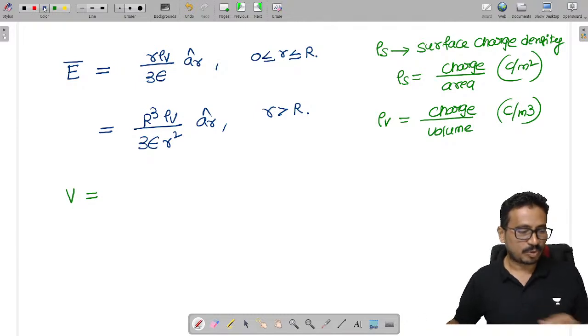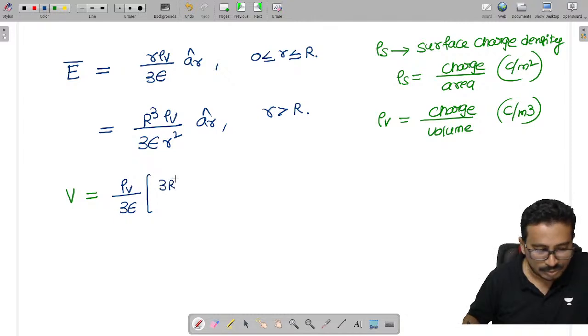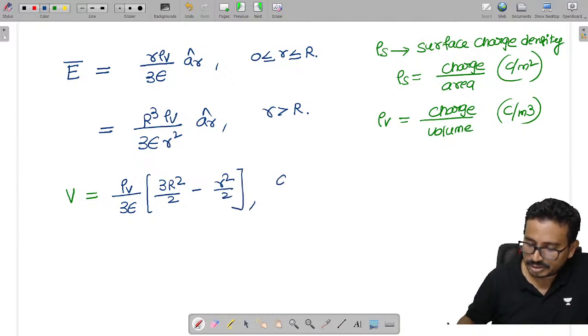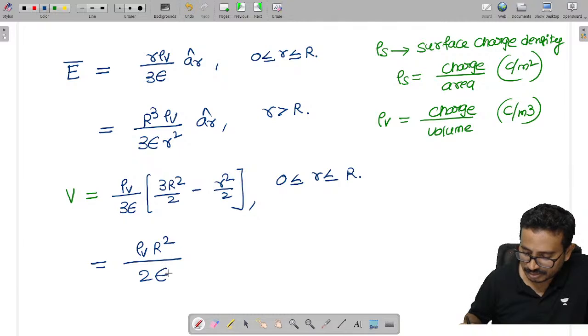And coming to the potential inside, which is given as rho v by 3 epsilon into 3 R square by 2 minus r square by 2. This is the potential for 0 less than small r less than capital R. And outside, it is given as rho v into R square by 2 epsilon.